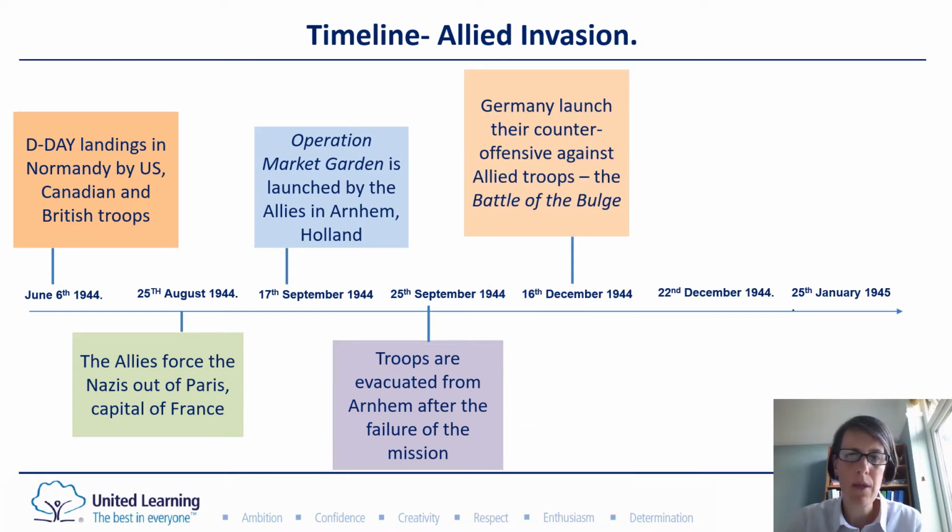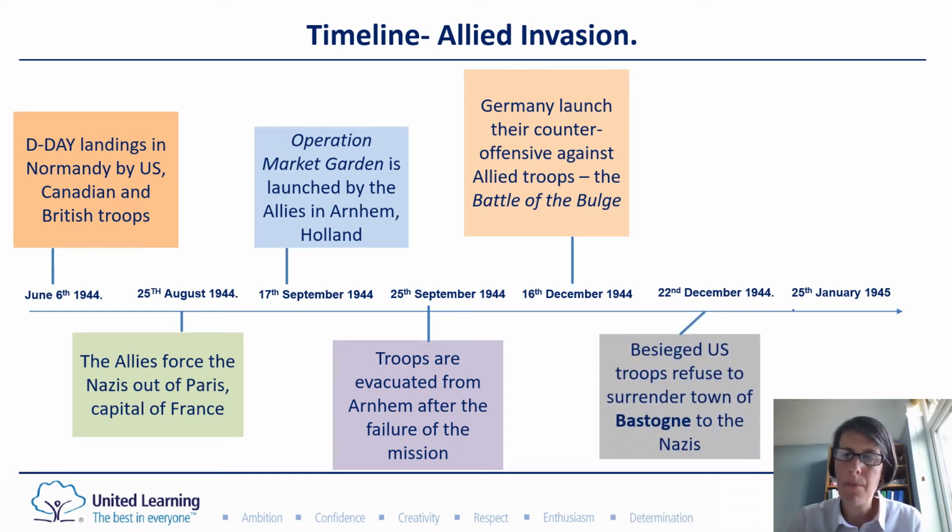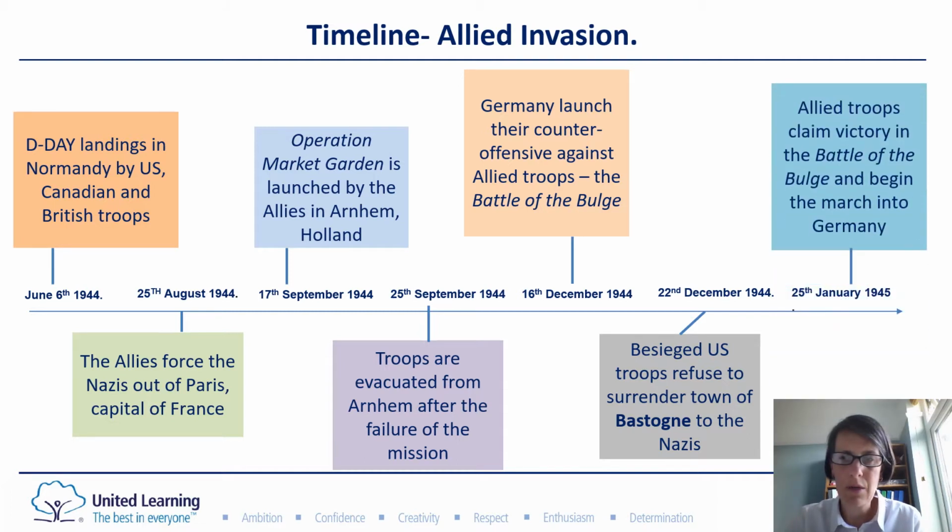In December, so in the winter, the Germans launch a counter-attack. They are pushing back the Allies. Rather than the Allies pushing into Germany, the Germans are pushing back, so that's a counter-attack. The Americans are a key part of this, and they are surrounded, besieged by the Germans, and they refuse to surrender. And so in the end, the Allies win that battle and move on. So that's kind of given the story away of this lesson. So that's where we're going to see what happens in this part of the story.